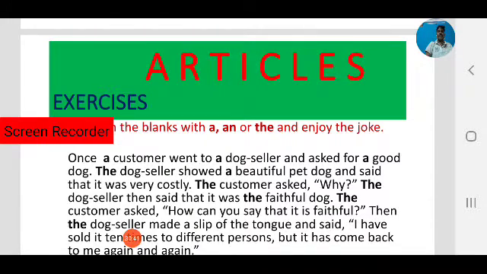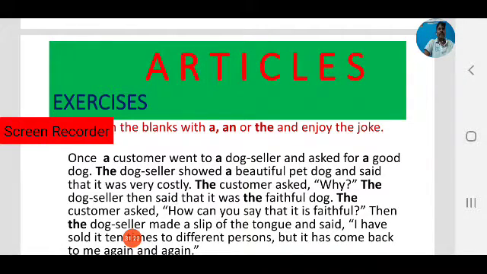Observe the articles here. The dog seller showed a beautiful pet dog. Here observe, the dog seller. In the first line we use a dog seller. Again here we are using the dog seller. What's the difference? The second time we are referring to the dog seller again, so we use the definite article the. So in the second sentence, the dog seller, not a dog seller, because we already mentioned the dog seller. So the dog seller showed a beautiful pet dog.